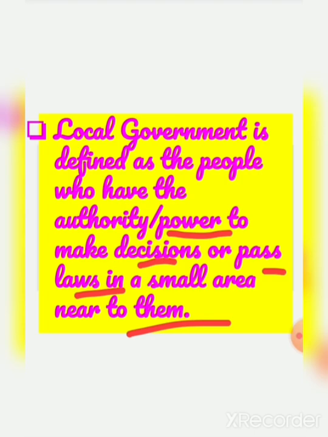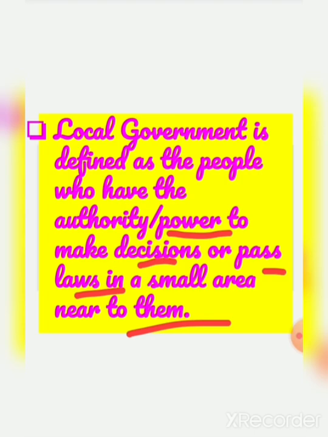Central government then gives some power and authority to the state government. Every state government has their own chief minister, right? I hope you all remember. After that, state government distributes that money, power and laws to the local government. Now who are these local government? This is what you are going to learn.